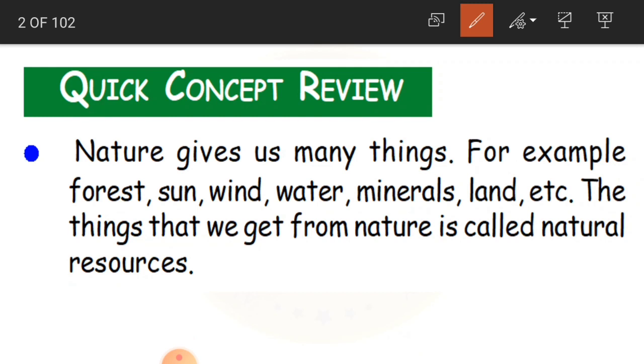So children, as we said, what we get from nature are called natural resources. And nature gives us so many things, like for example what? Forest, sun, wind, water, minerals, land, etc. We are not buying this from somebody else. Buying in the sense we are not purchasing it. It is by the nature. We are getting all these things manufactured and produced by the nature.